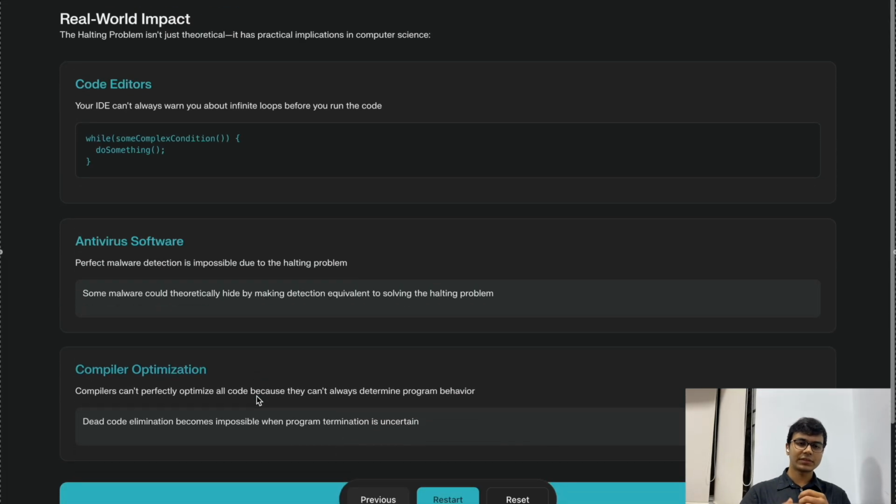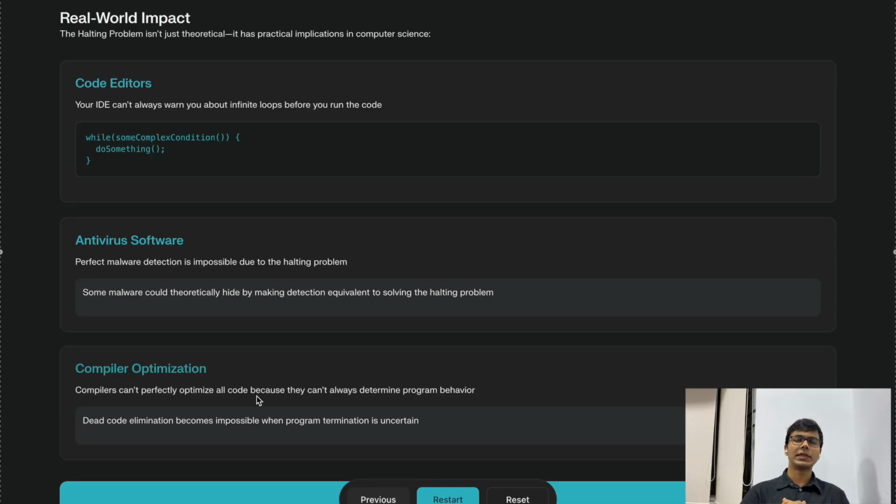Now, this is not just some theoretical problem, it has some real world implications in computer science. For example, your code IDE can't always warn you about the infinite loops before running the code. Or take the example of antivirus software. Some malwares could theoretically hide by making detection equivalent to solving the halting problem. And thus, creating a perfect malware detection system is impossible due to this halting problem.